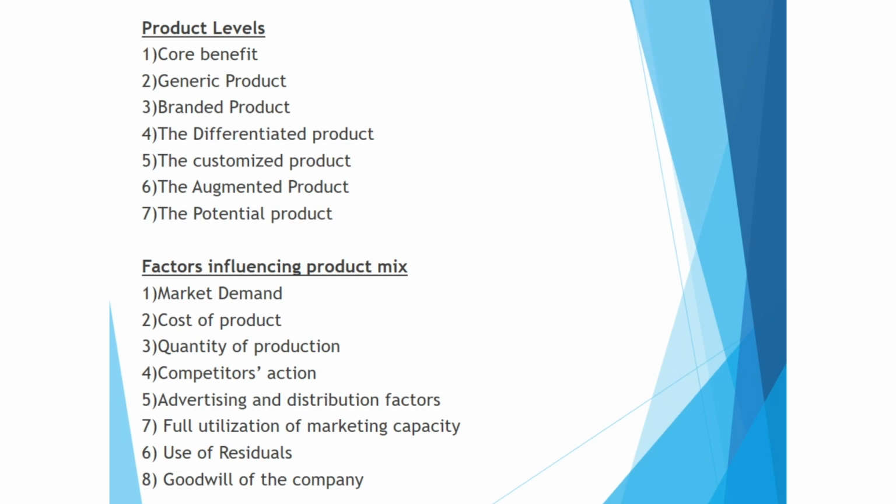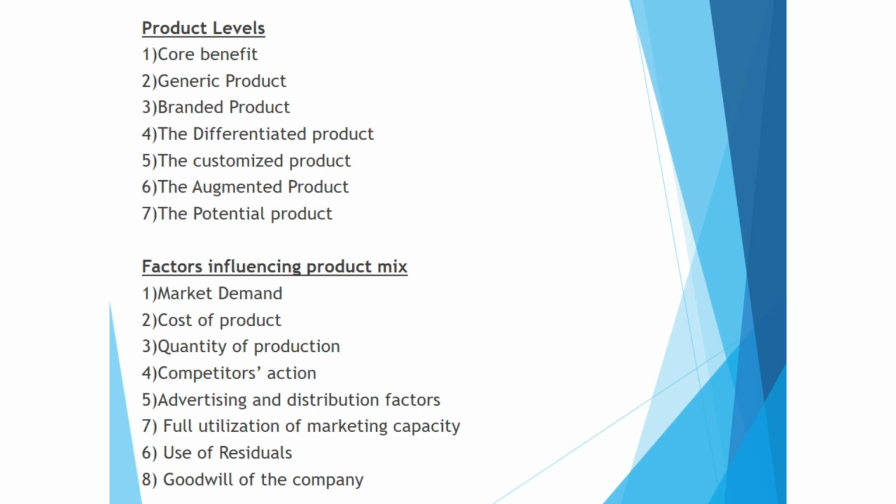When some benefits or features are added to the product voluntarily by the company, it is an augmented product. Now the potential product, it is those type of product where some features have yet to be added. Okay, so we can say that the potential product of today can become the augmented product of tomorrow. So please do each and every level nicely. It can be a direct question or indirect question.